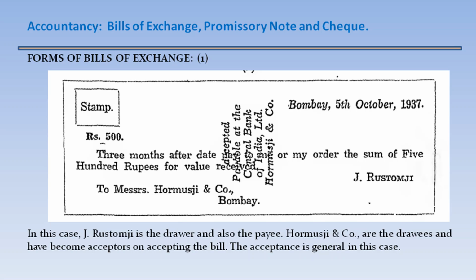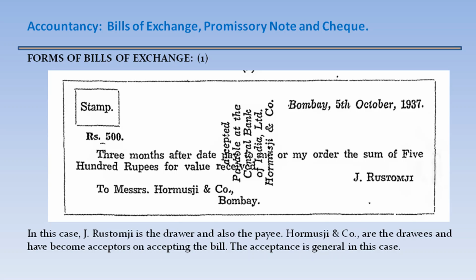Forms of bills of exchange. This is the form of a bill of exchange. On the top left corner, a revenue stamp is there. On the top right corner, place and date are available. Rupees 500 is the amount. Three months after date, pay to me or to my order the sum of 500 rupees for value received. Signed by J. Rustam G., to Messrs. Hermos G and Company, Bombay.